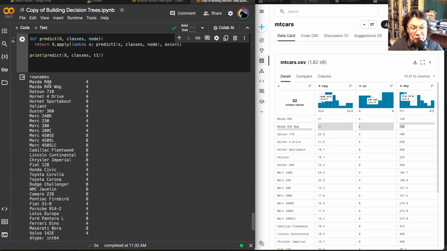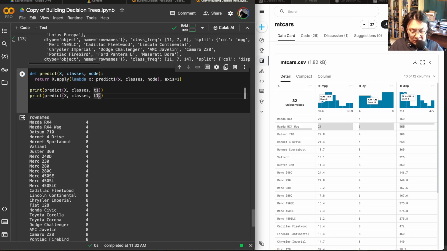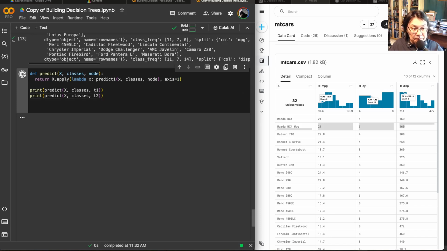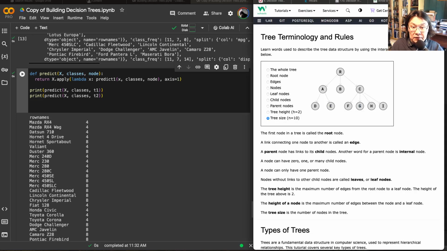And if you remember for Mazda RX-4, it was predicting 4 when we were using a shallow tree, right? So let's have a tree of depth 2 and see what that does. You see, it's very interesting. For depth 1, when there's only one branch in the tree, for a tree like this, where there's only a root and then one level, Mazda RX-4 is predicted to have 4 cylinders.